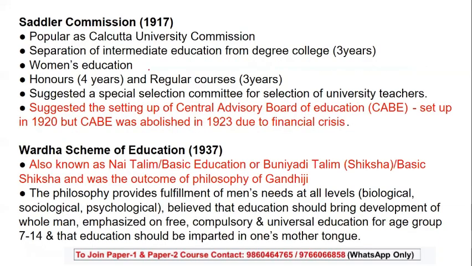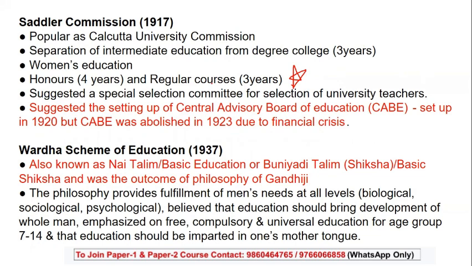Now, the Sadler Commission was again one of the important points here. It was popularly known as the Calcutta University Commission. It recommended separation of intermediate education from degree college, that is, the 3-year pass course and the 3-year honors course were separated. Now here, there is no basic difference. The only thing is honors is considered one step higher compared to regular; all the rest is one and the same. Next, women's education was again recommended by Sadler, and also a special committee for the selection of university teachers.